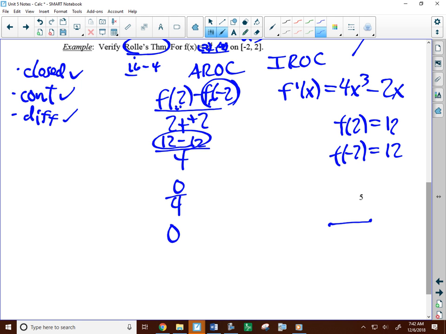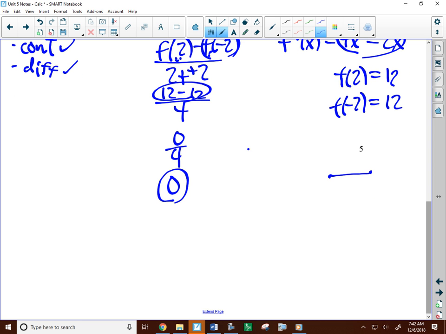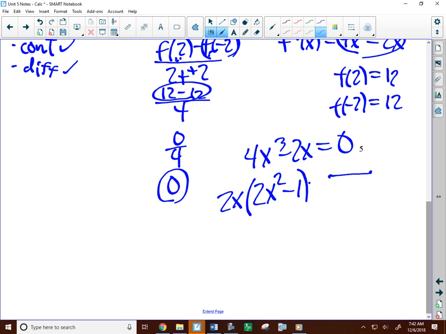Okay, and then AROC will equal the IROC at least once. And so I set this equal to 0. I'm basically finding a horizontal tangent. This is basically what we did with max and min so far. Right? Derivative equal to 0. So it should look pretty similar. So 4x cubed minus 2x equals 0. I'll factor out a 2x. And so we'll be left with 2x squared minus 1.